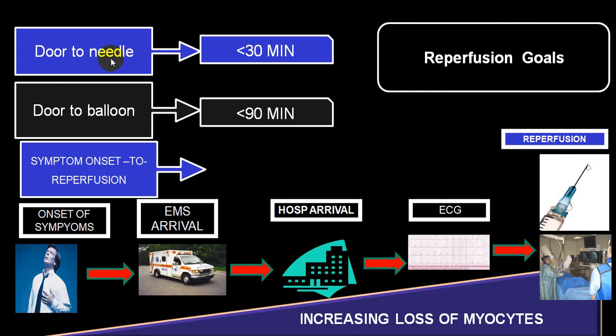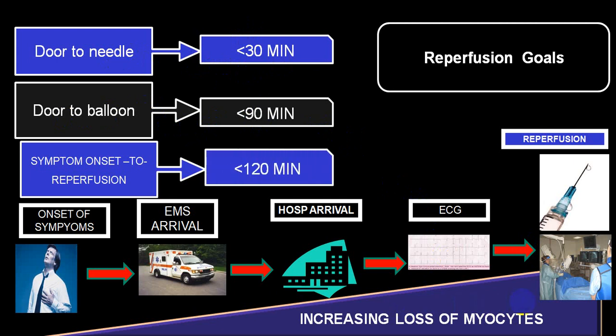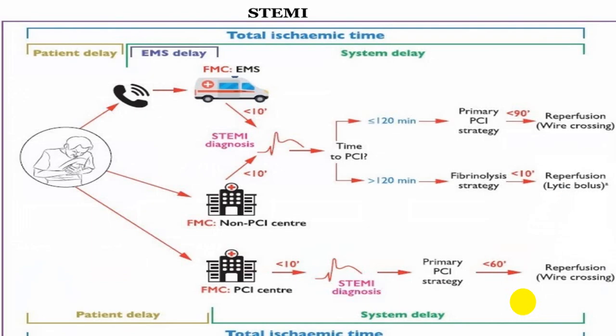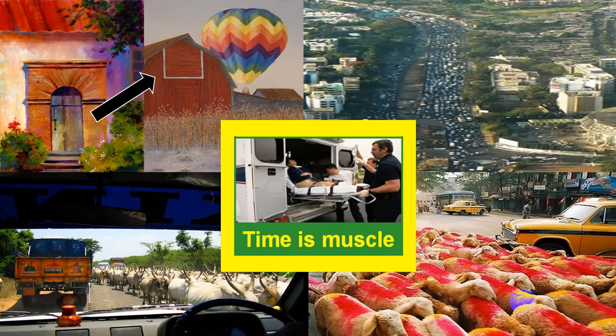So door to needle time is 30 minutes, door to balloon time is less than 90 minutes. And this should be performed as early as possible to prevent myocardial damage. So reperfusion time should be less than 120 minutes. These are all those charts we have shown you before.